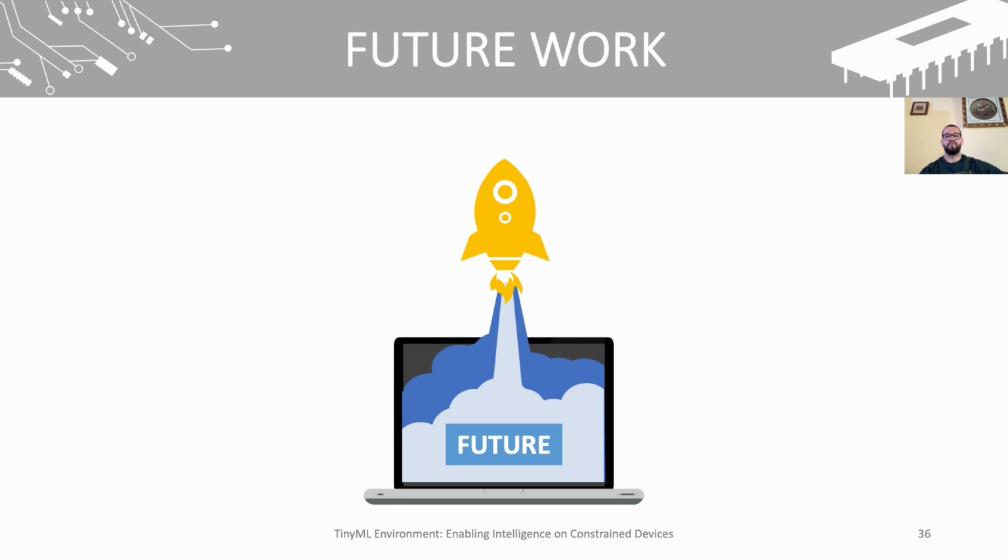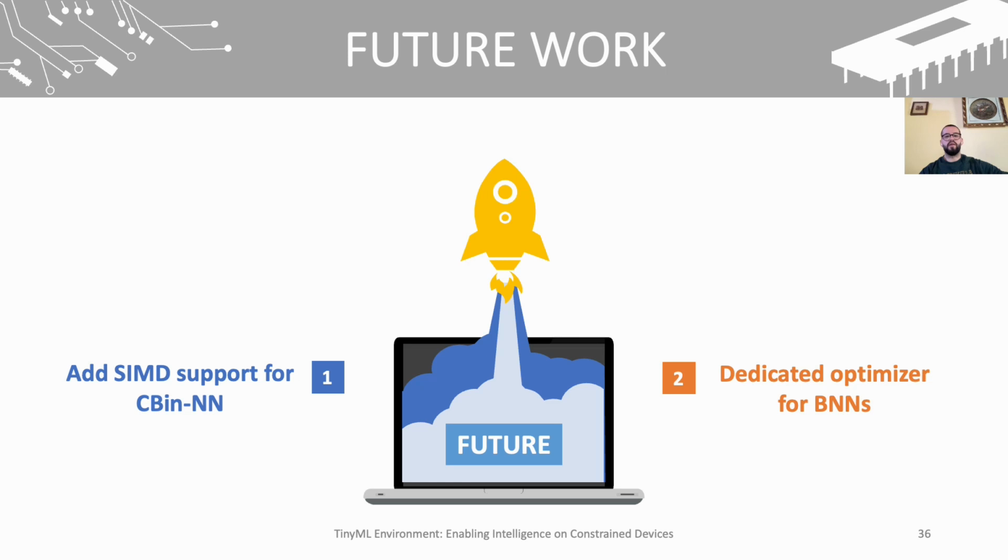Some potential avenues for improvements include adding support for single instruction multiple data, or SIMD, for some of the available operators to further improve performance, developing a dedicated optimizer for binarized neural networks to mitigate the performance degradation caused by binarization, and exploring constrained neural architecture search as a potential solution for finding the best architecture while considering the constraints that allow for porting these networks to embedded devices.